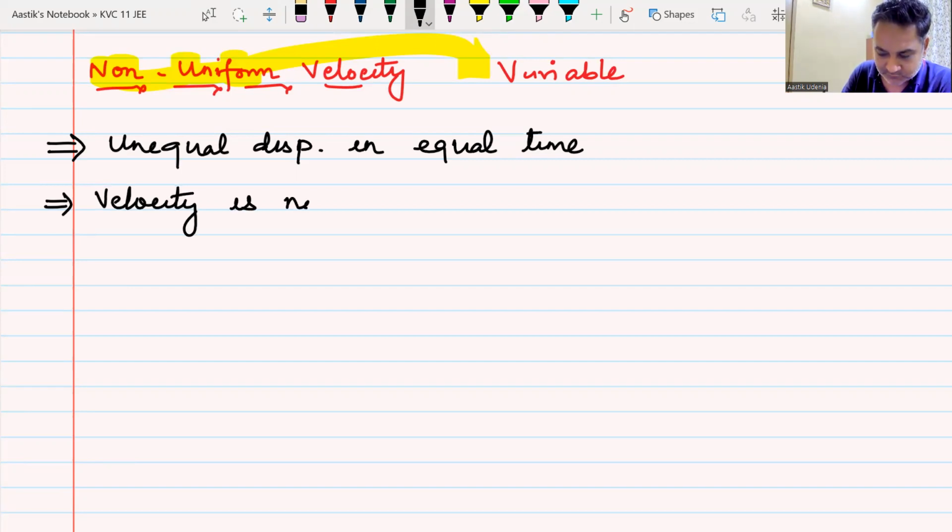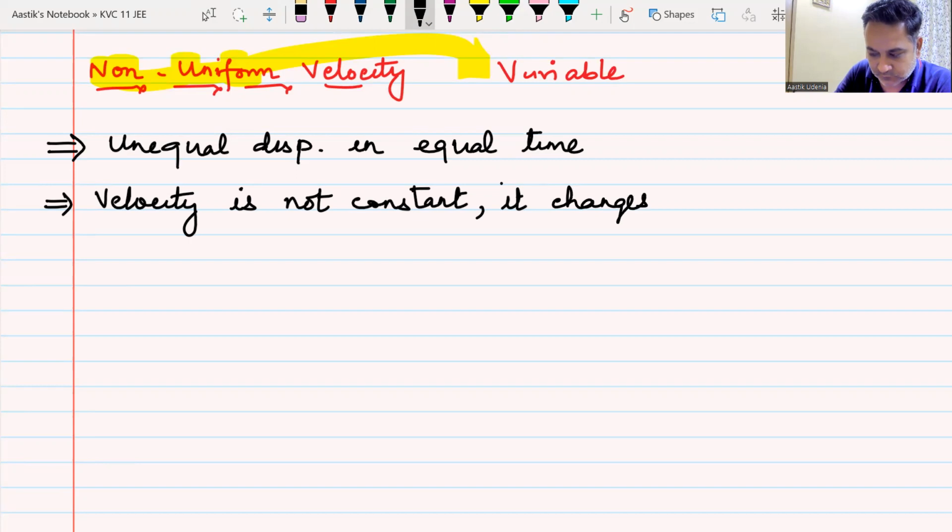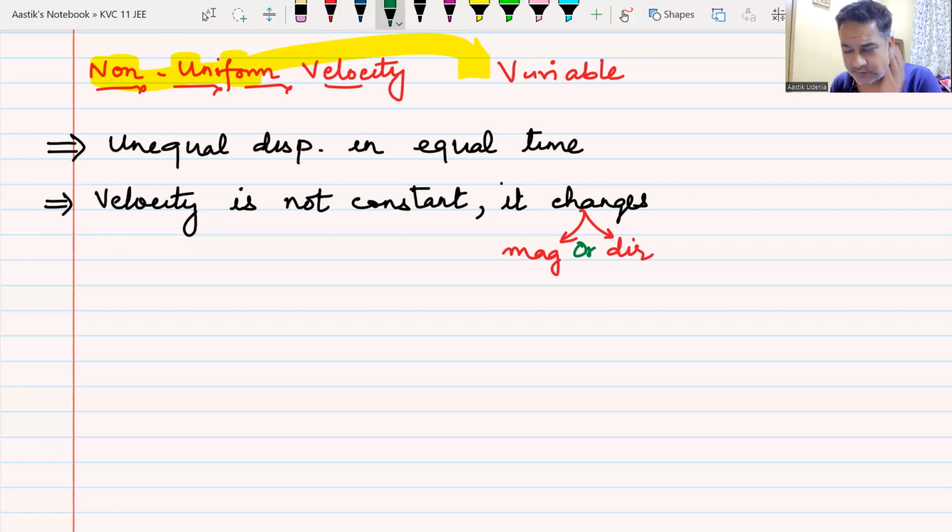Velocity is not constant. That means it changes. Now, as soon as we hear the word changes, how can it change? With magnitude and direction. It can change in magnitude, it can change in direction, or it can change in both. Do we understand this?